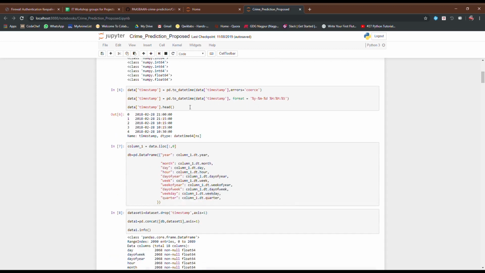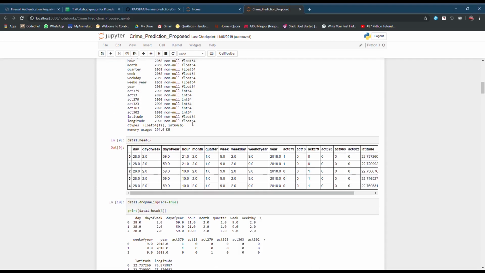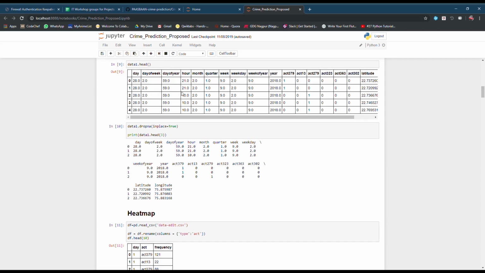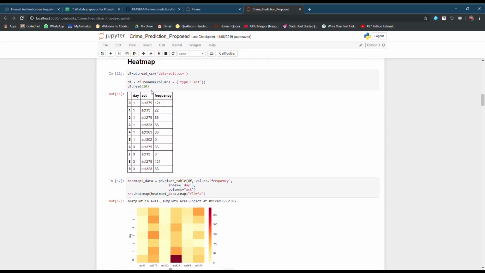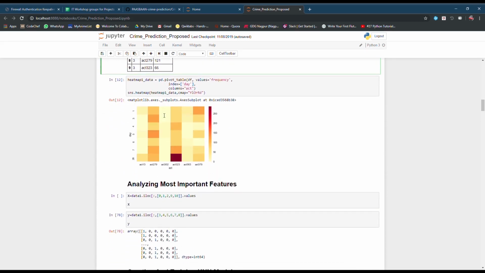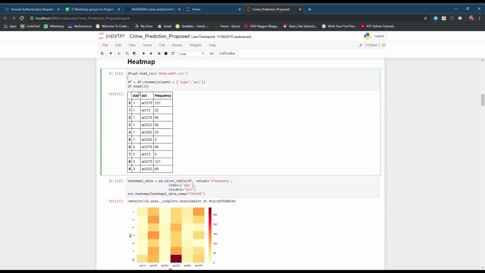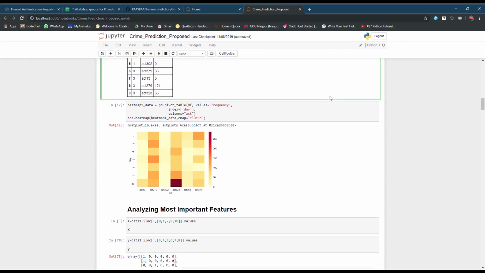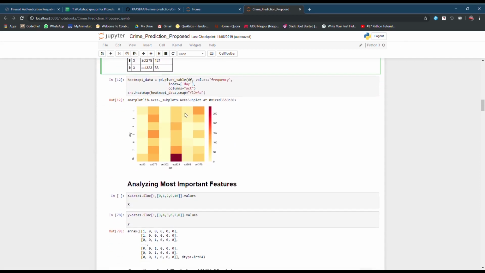Here we are printing all the data types of respective columns of dataset. We confirm this conversion by printing the dataset of converted values again. This is the dataset that we got. After that, we plotted heat map using SNS from seaborn library which we imported previously. From previous dataset, we have created new dataset having only 3 parameters: day, act, and frequency of crime as shown here. Now, we will import the dataset to plot the heat map using this block of code.